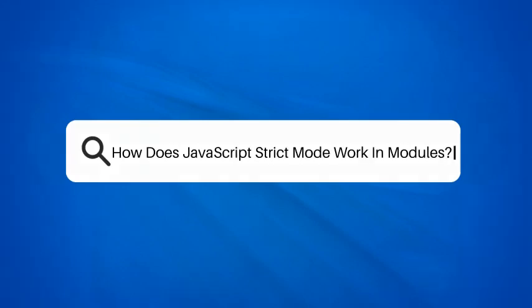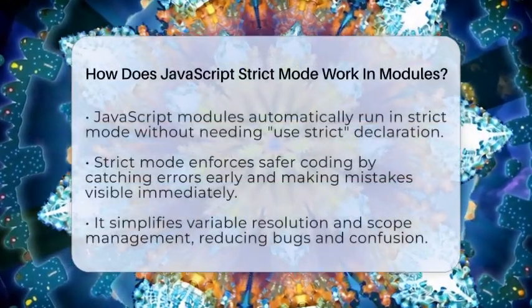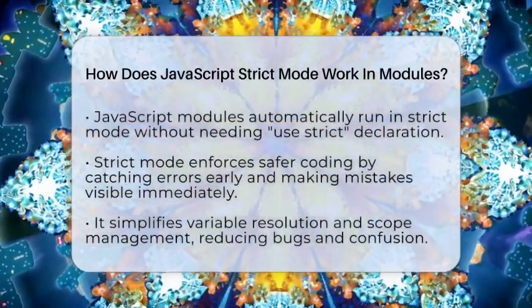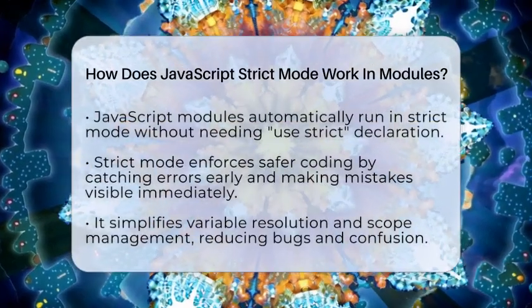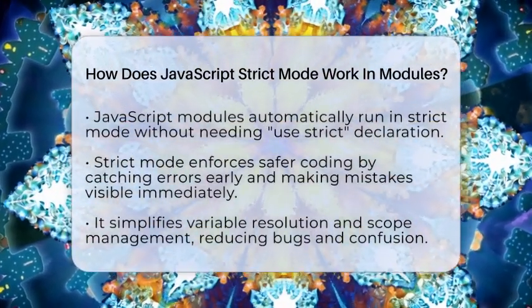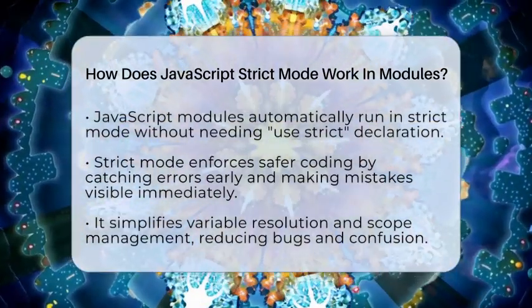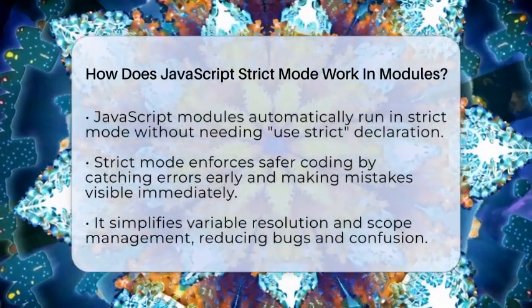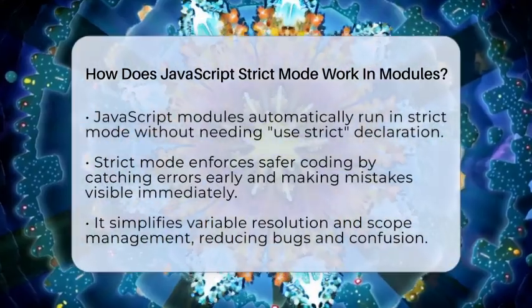How does JavaScript strict mode work in modules? Imagine writing code that automatically keeps you from making simple mistakes without even realizing it. That's what happens with JavaScript modules and strict mode. When you use modules in JavaScript, strict mode is turned on by default.